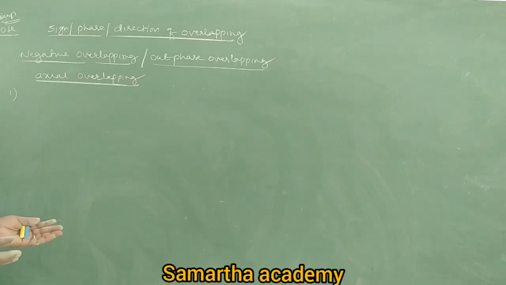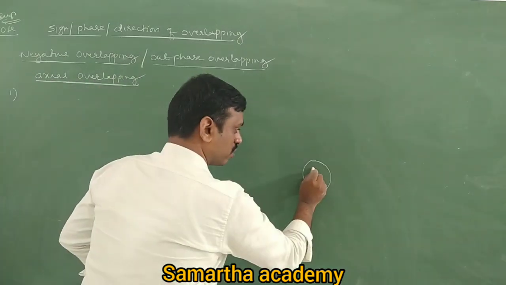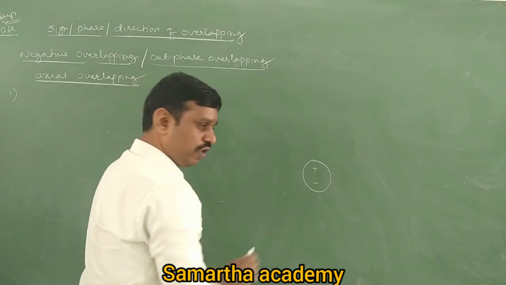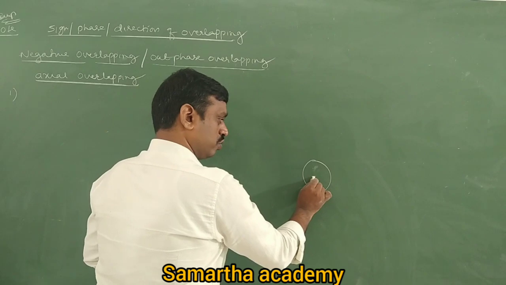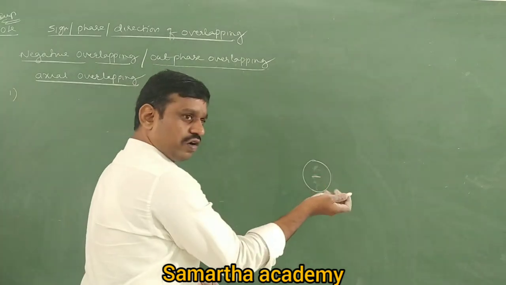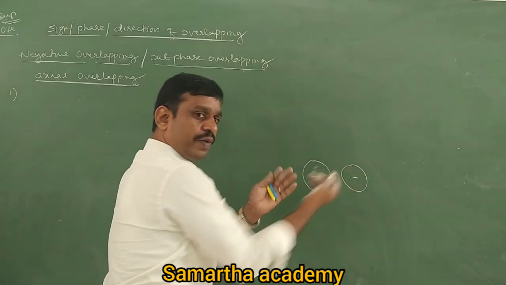The s orbital has one orbital and a spherical shape. Because of the spherical shape, its wave function is always positive. The s orbital has only a positive wave function. It has no negative wave function. Have you seen that in the s orbital we write one corner positive, one corner negative? No. We write either negative or positive, any one sign. If you write negative also, nothing is wrong. Negative, negative is also positive overlapping only.